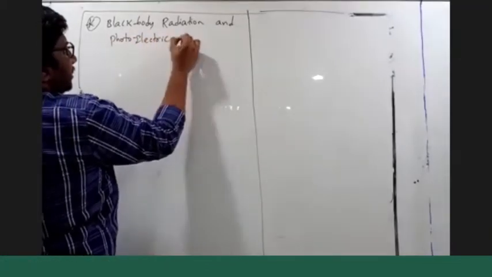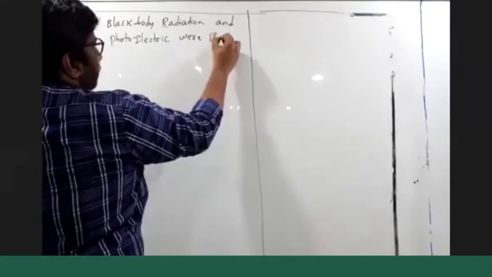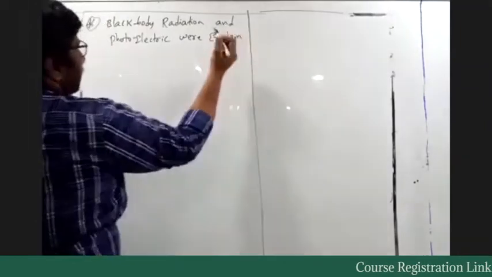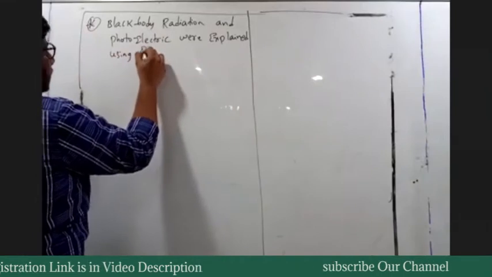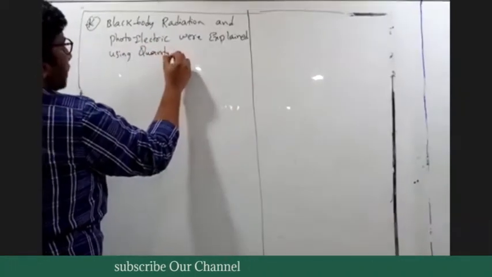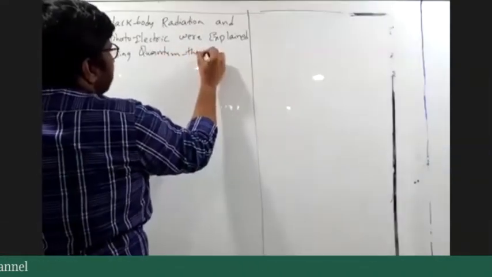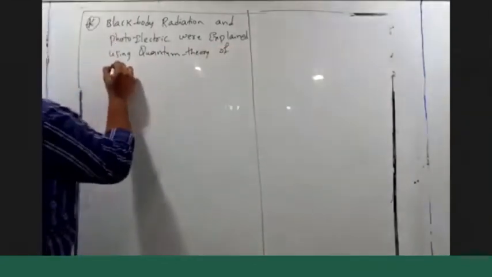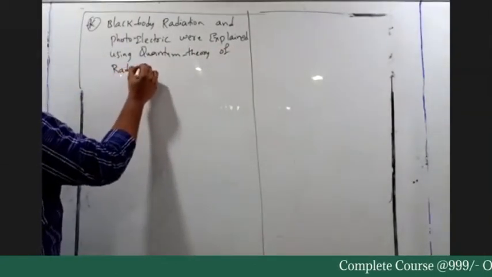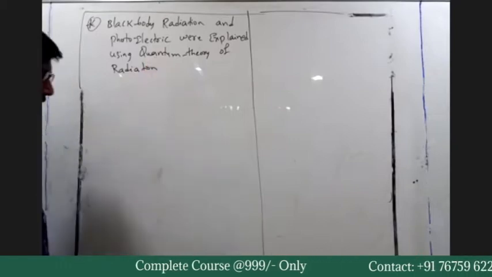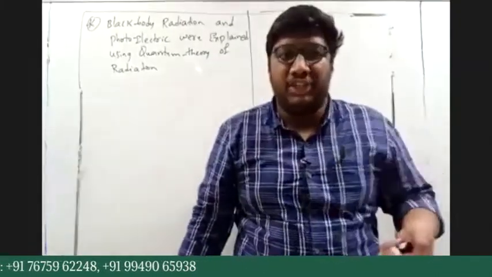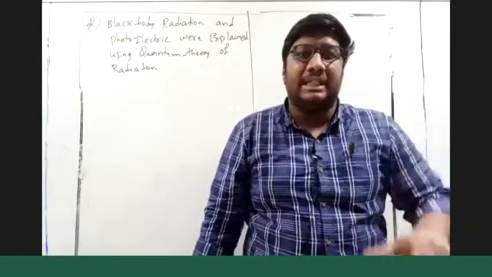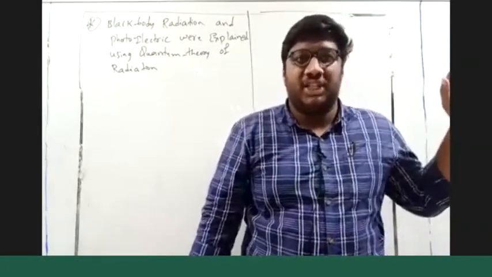The photoelectric effect was explained using the quantum theory of radiation. Quantum theory of radiation says that electromagnetic radiation is emitted in the form of small packets of energy. We cannot have a continuous emission of energy.